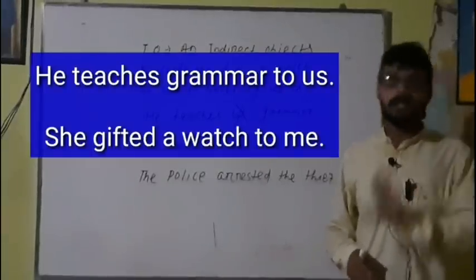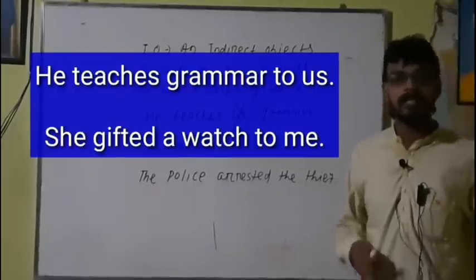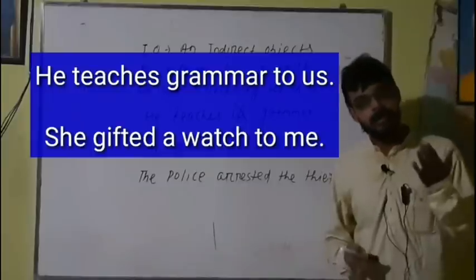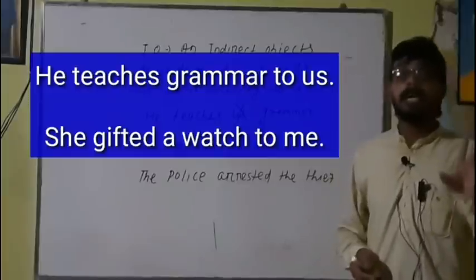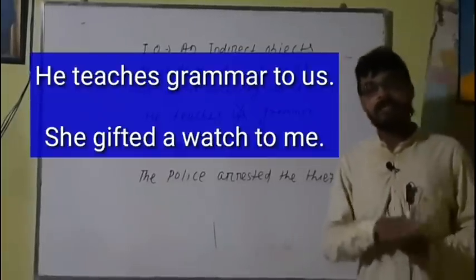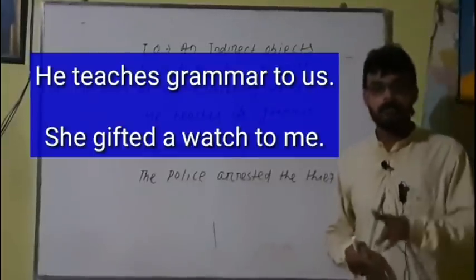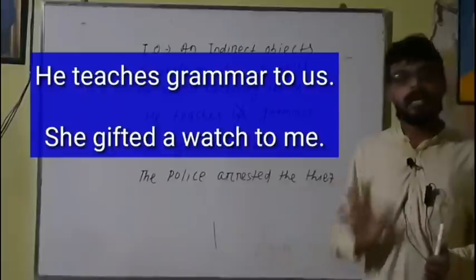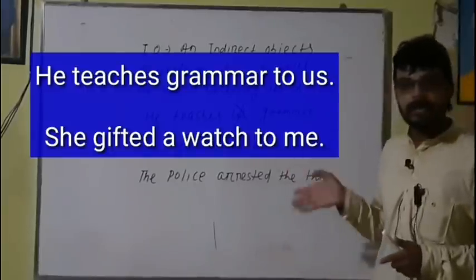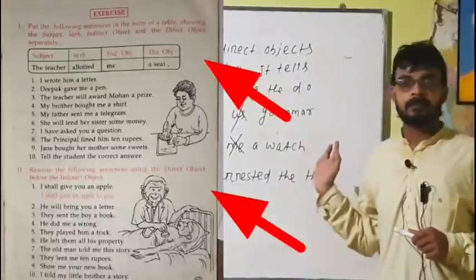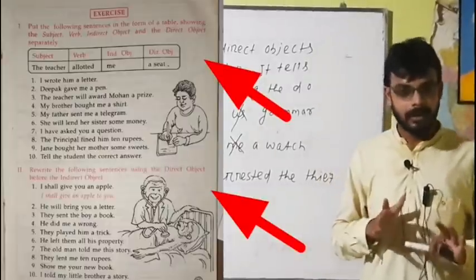Clear? Transitive verb, intransitive verb. Transitive verbs are those verbs having an object, whether it may be one object or two objects. If there is one object, that will be the direct object. Clear? Transitive verbs can have one object or two objects, a direct object or an indirect object, and in a sentence there can be two objects as we have discussed in the example. Clear? Dear students, that is a task for you and you have to do it. If you have any doubt, you can also comment in the comment box.